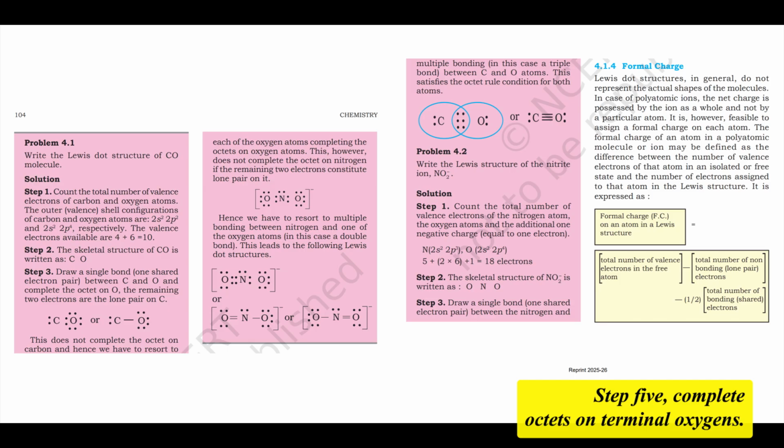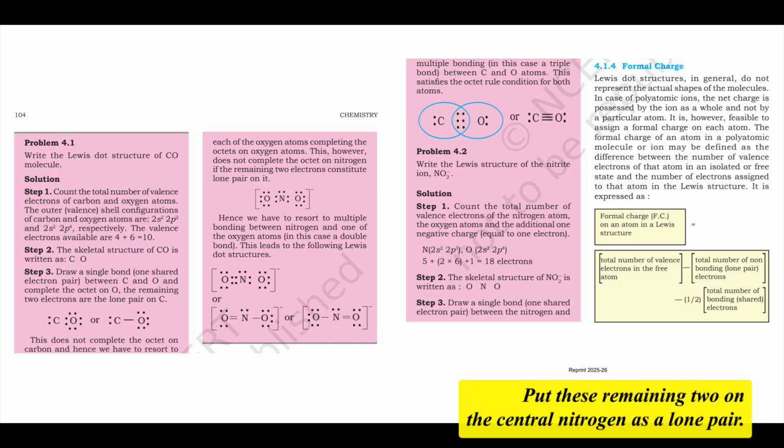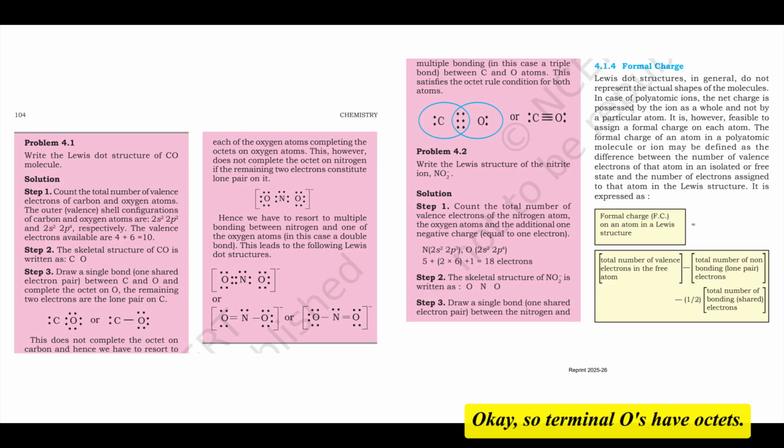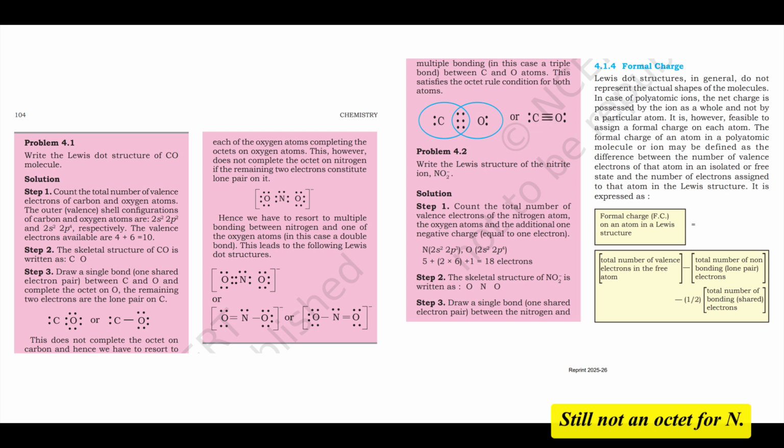14 left. Step 5: Complete octets on terminal oxygens. Each needs 6 more, 3 lone pairs. 2 times 6 equals 12 electrons used. Remaining 14 minus 12 equals 2 electrons. Put these remaining 2 on the central nitrogen as a lone pair. Okay, so terminal O's have octets. Nitrogen has 4 from bonds plus 2 from the lone pair equals 6. Still not an octet for N. Correct. Step 6: We need a multiple bond.